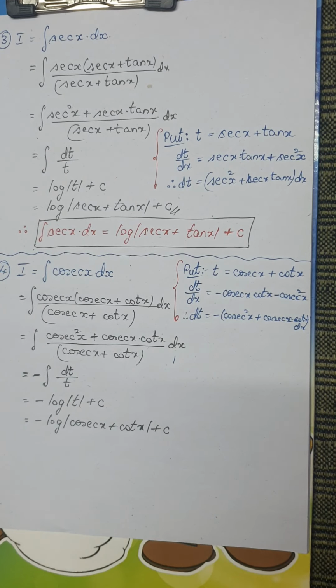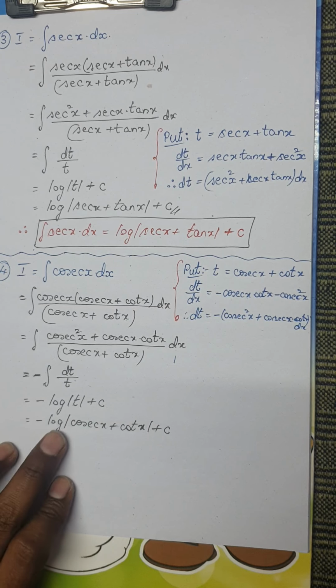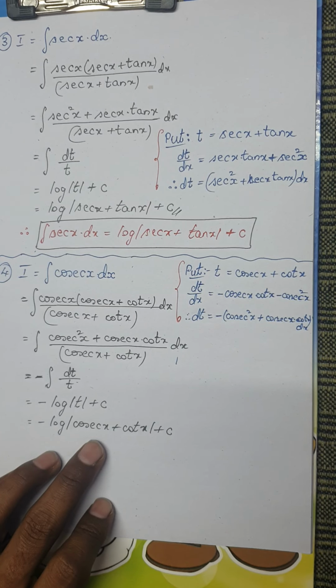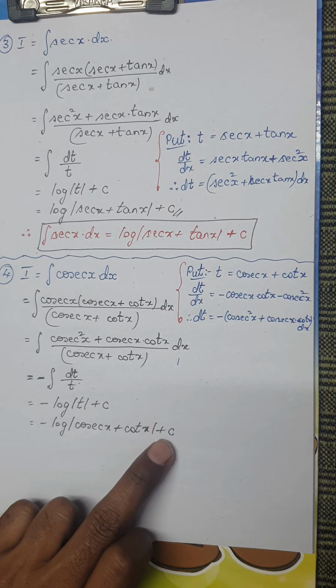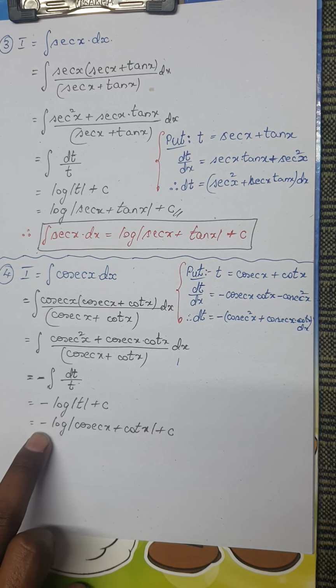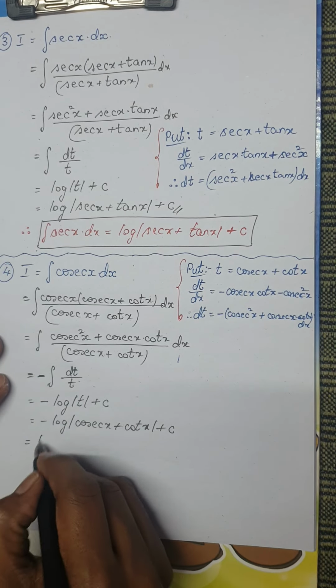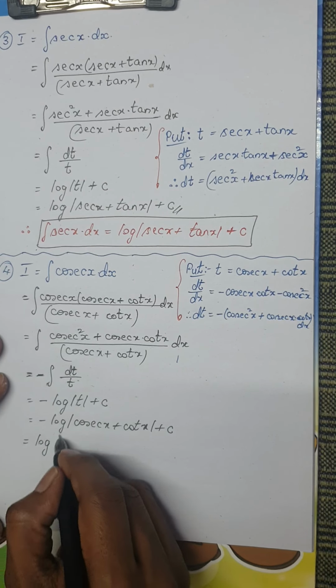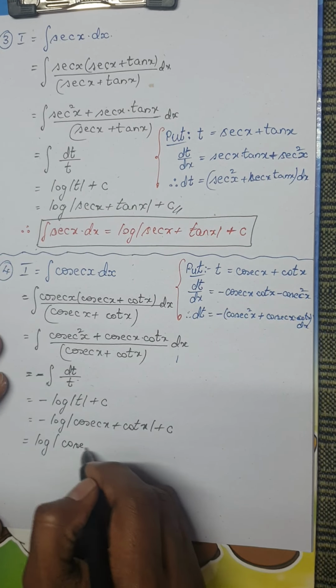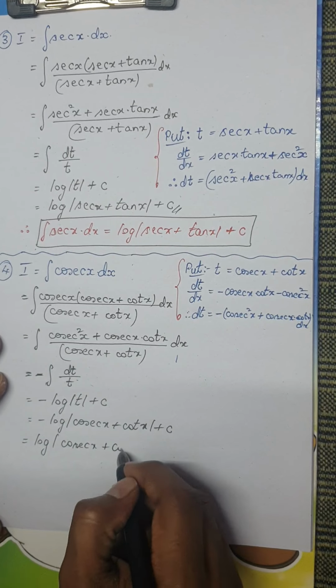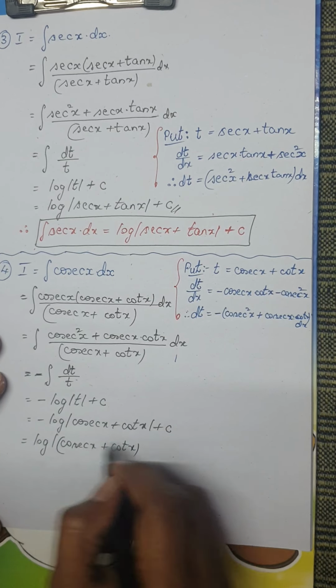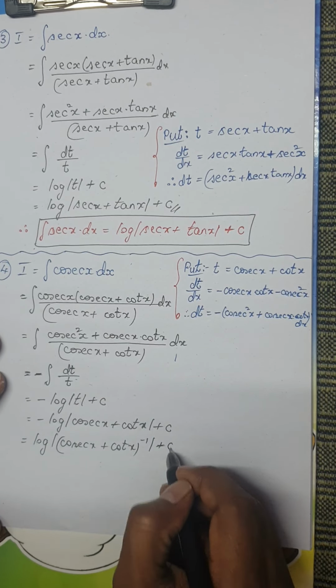So you can either keep it here as minus of log cosecant x plus cot x, or if I have to nullify this minus, I'm going to write the result as log of cosecant x plus cot x whole power minus 1 plus c.